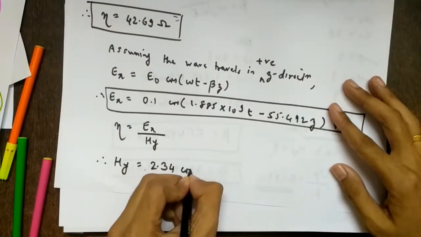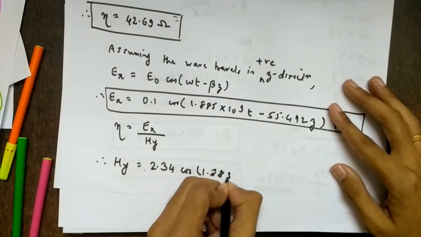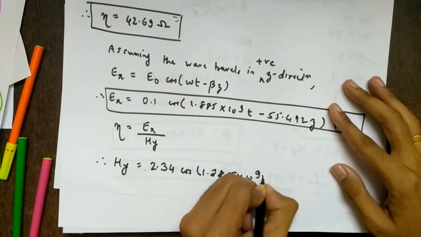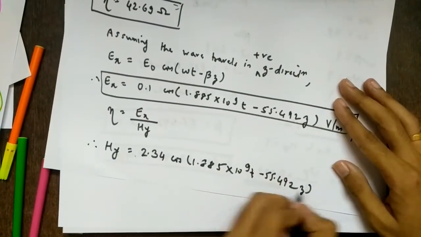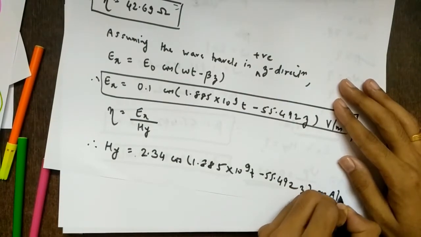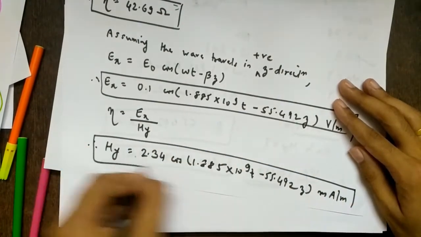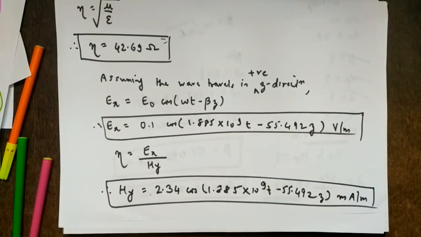So this is the same: cos of 1.885 into 10 raised to 9 t minus 55.492 z, in milli. Don't forget that the unit is amperes per meter, right? So this is my Hy. This is the way you have to solve this sum. So let's jump to the last sum for today.